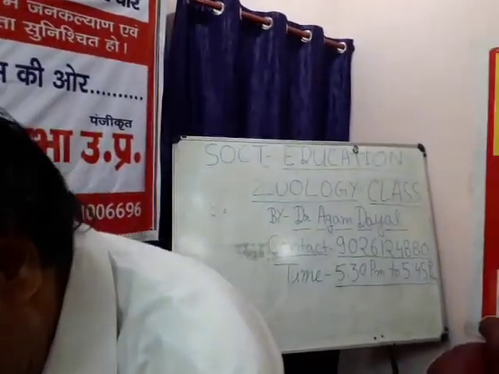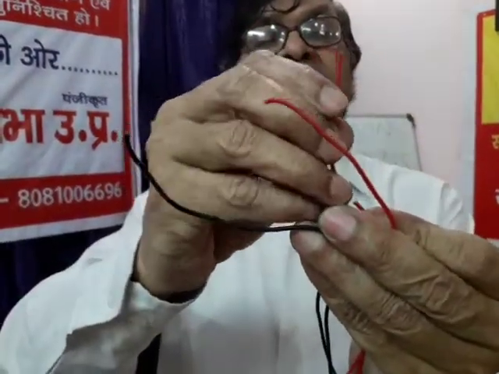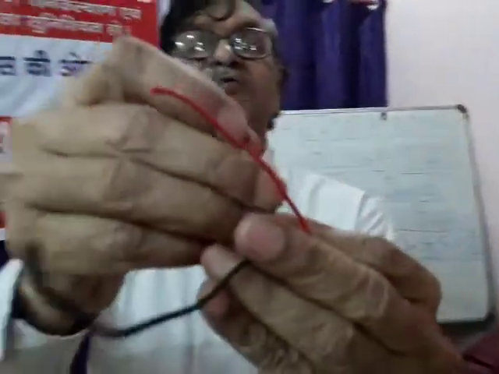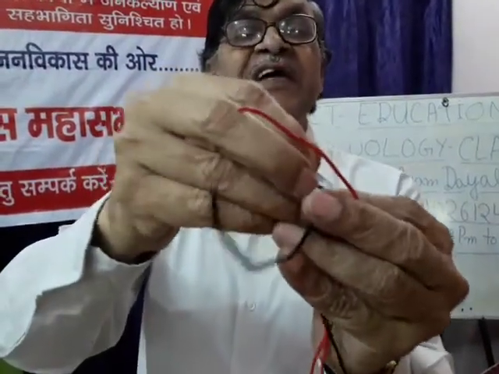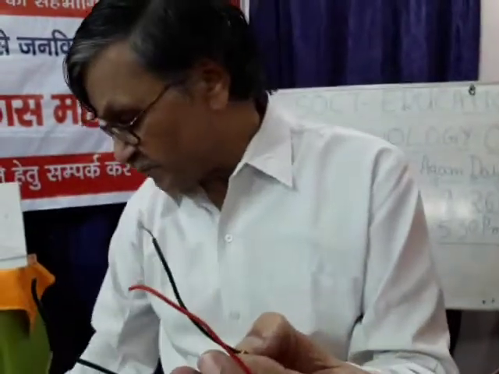And here this part also divides. And at this point, this part becomes attached with this portion, right? And similarly, this part becomes attached with this portion. This way, an exchange of segments takes place, and that exchange of segments is called crossing over.